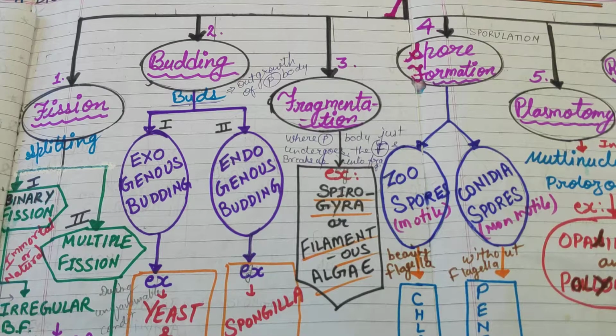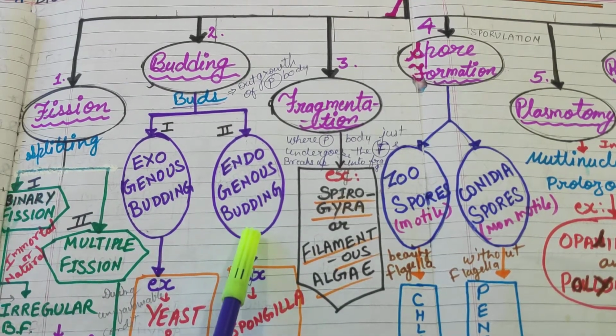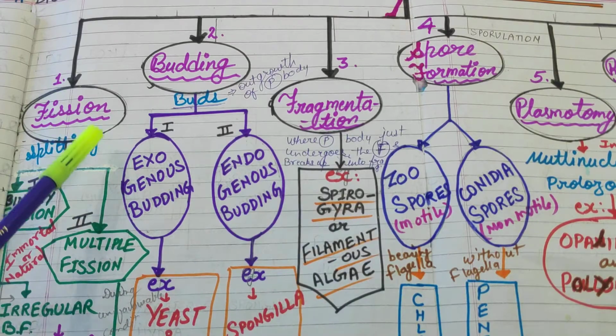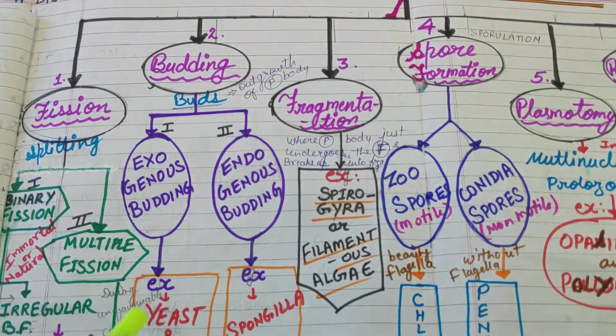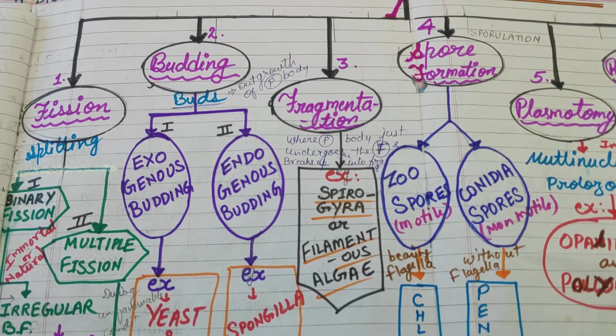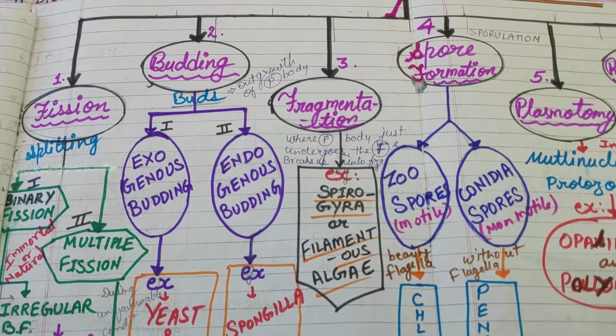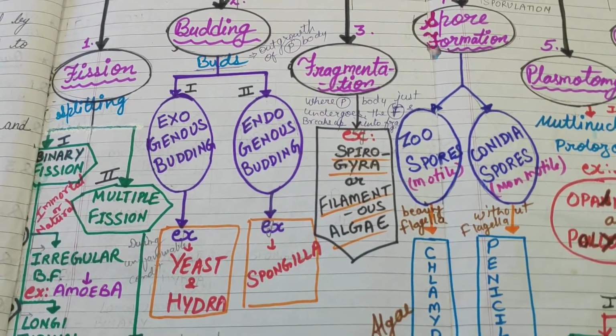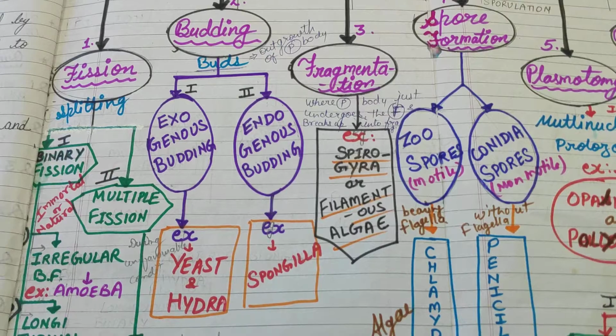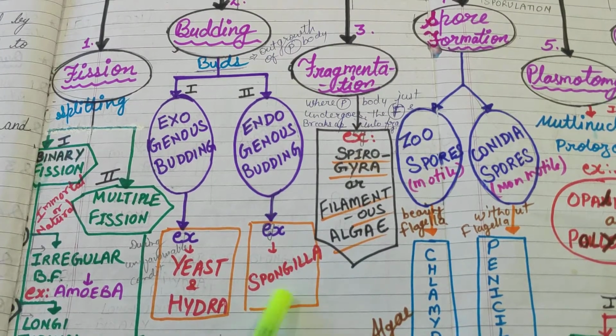Number one is exogenous budding. Number two is endogenous budding. Exogenous budding is seen in yeast and hydra. Endogenous budding example is spongilla.